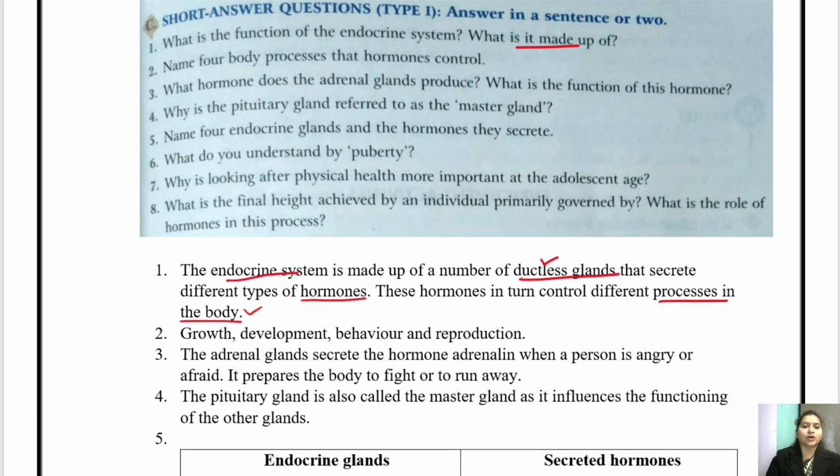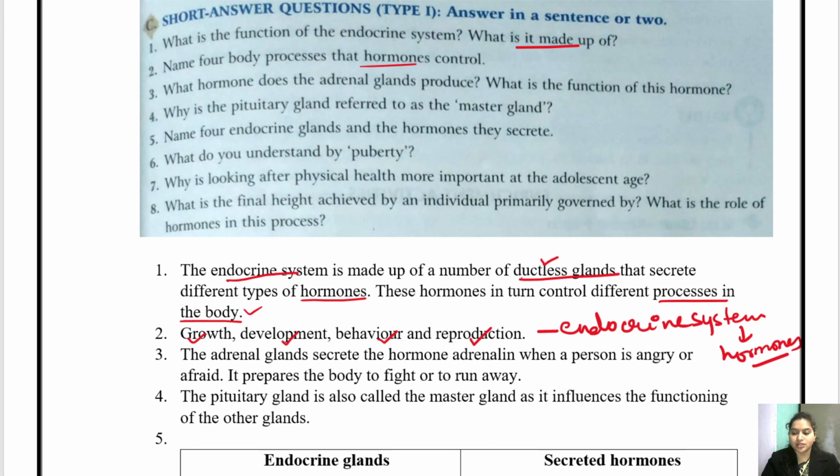Name four body processes that hormones control. So the four body processes are growth, development, behavior, and reproduction. So these are the four different body processes that are governed by endocrine system or by hormones. Getting it?